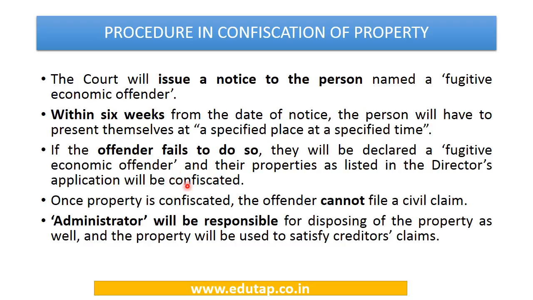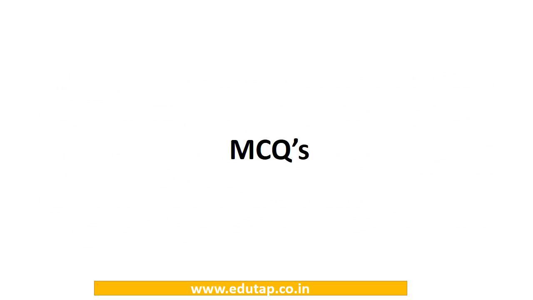And once their property is confiscated, this is very important, the offender cannot file any civil claim. The administrator would be responsible for disposing of the property and using it in the settlement of creditors' claims. So this is all about the important provisions of the Fugitive Economic Offender Bill. Now let us look at different MCQs based on this topic.